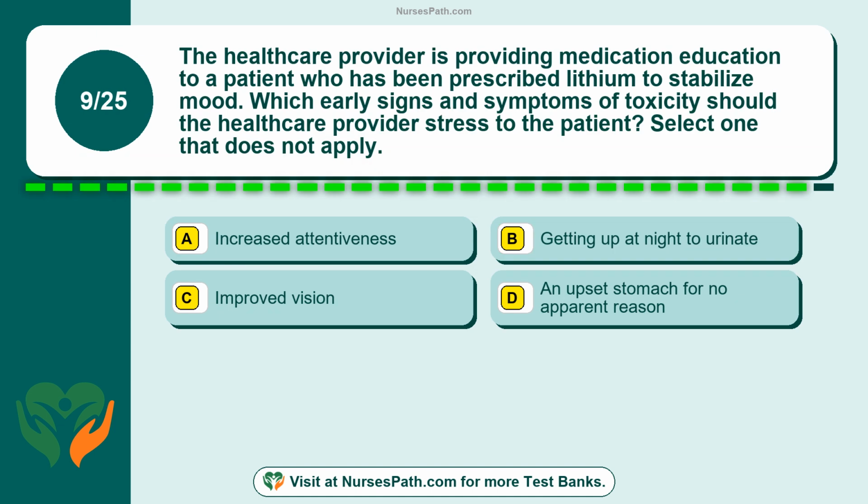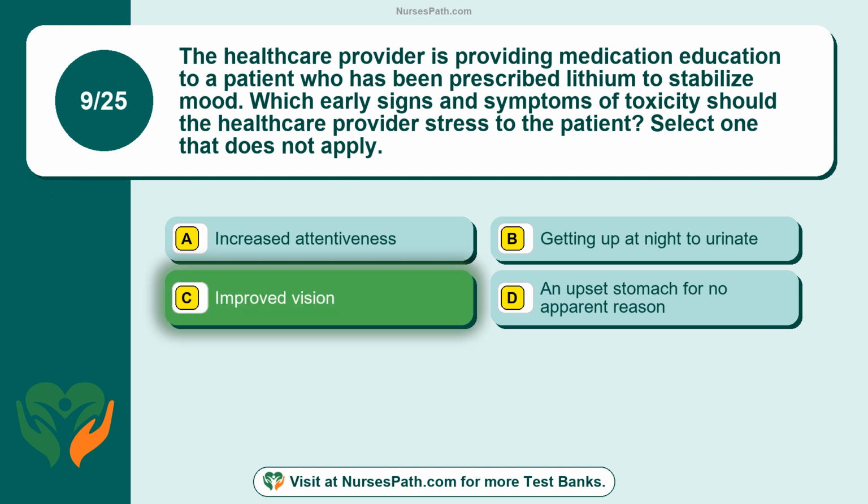Question 9. The healthcare provider is providing medication education to a patient who has been prescribed lithium to stabilize mood. Which early signs and symptoms of toxicity should the healthcare provider stress to the patient? Select one that does not apply. Option A, increased attentiveness. Option B, getting up at night to urinate. Option C, improved vision. Option D, an upset stomach for no apparent reason. The correct answer is option C, improved vision.